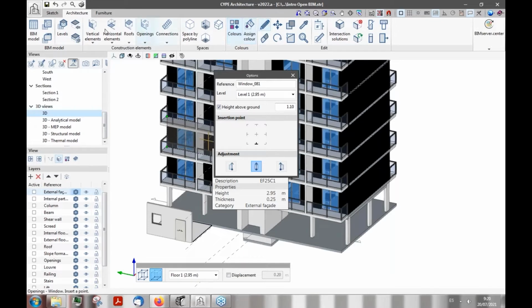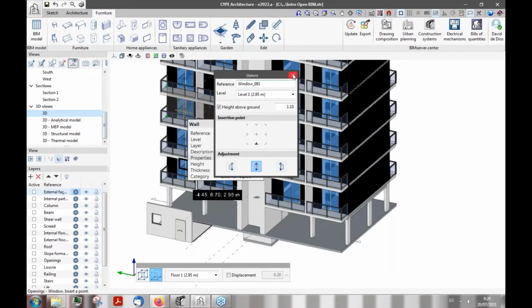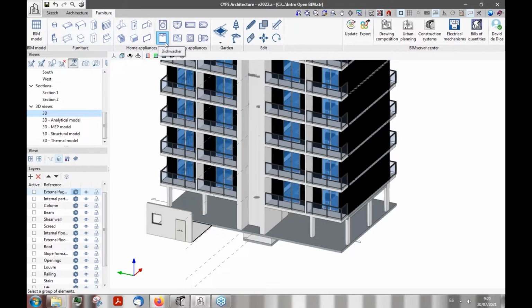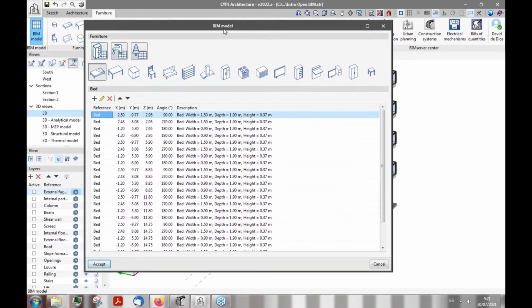And once we have finished with the architecture tab, then we can switch to the furniture tab. And here the furniture tab may seem like something more or less of an eye candy feature, but right now it's also meant as a way of introducing BIM data and trying to turn it into something that many more programs can understand as a native entity, like so. It works exactly the same as what we have seen before in the architecture tab.